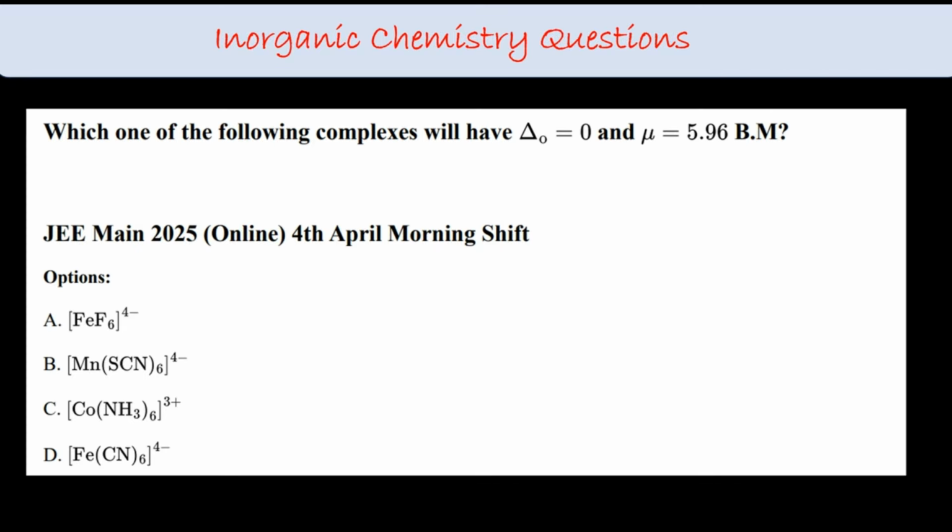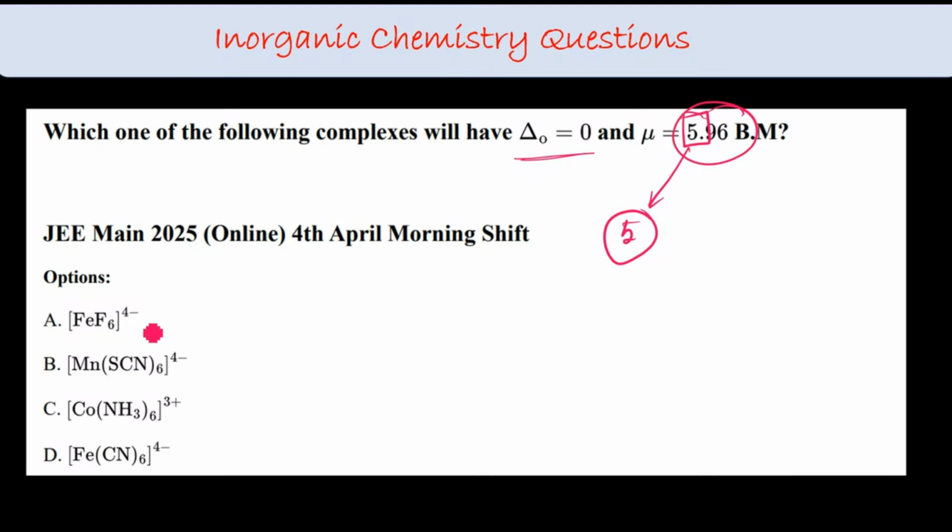Again, which one of the following complexes will have Δ octahedral value 0 and μ value 5.96? 5.96 means, many times I told you, the number before the decimal point you can take as the number of unpaired electrons. It is a shortcut. It's not a true fact, but that works. So this number will be equal to your unpaired electrons. So a 5 unpaired electron complex I have to find which has Δ octahedral as 0.